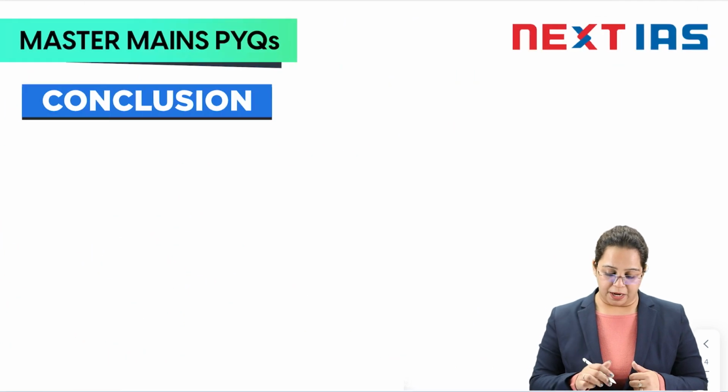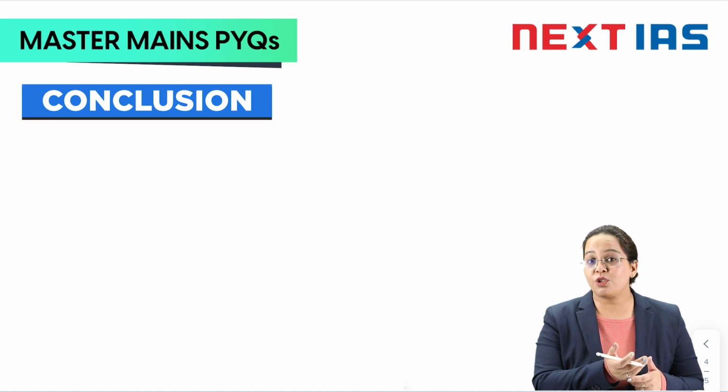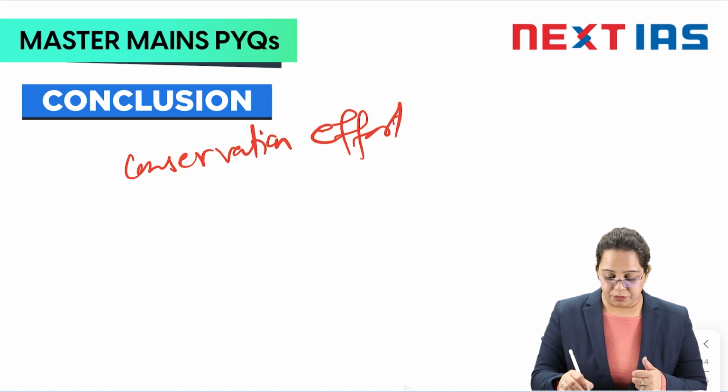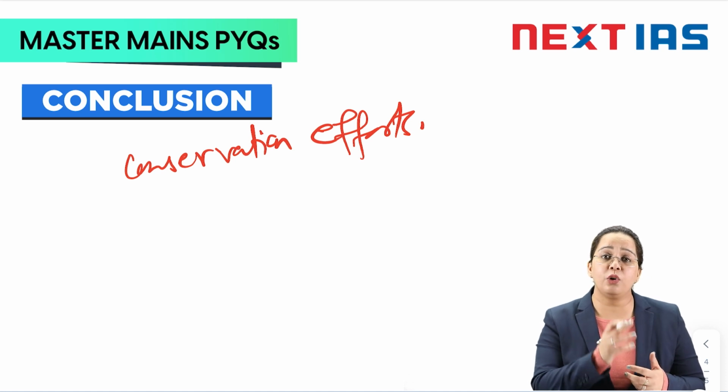In the conclusion part, you can write about the threat to the biodiversity, or the threat to the structure, like because of global warming the sea level is rising, that is also a threat to the fjords, and various conservation efforts are taking place, through states, countries, governments, and globally also.